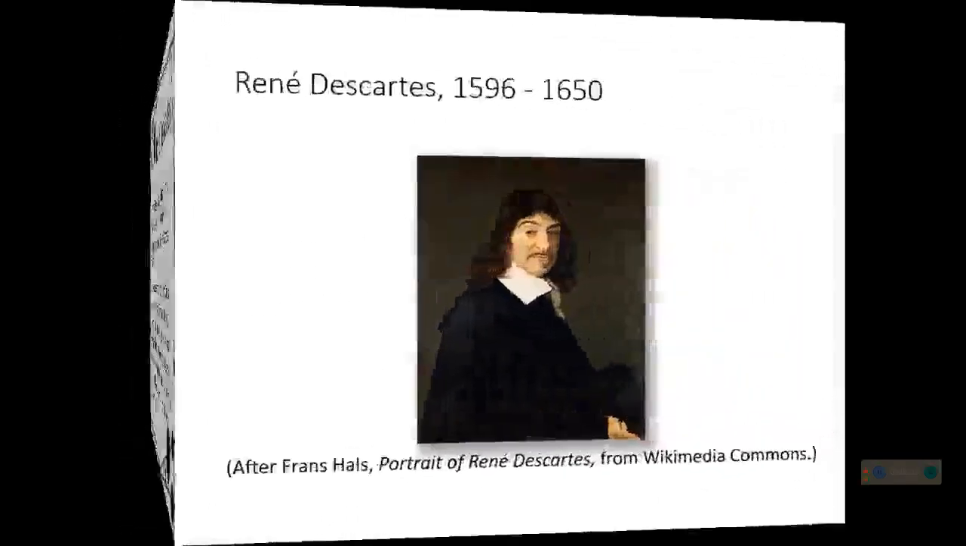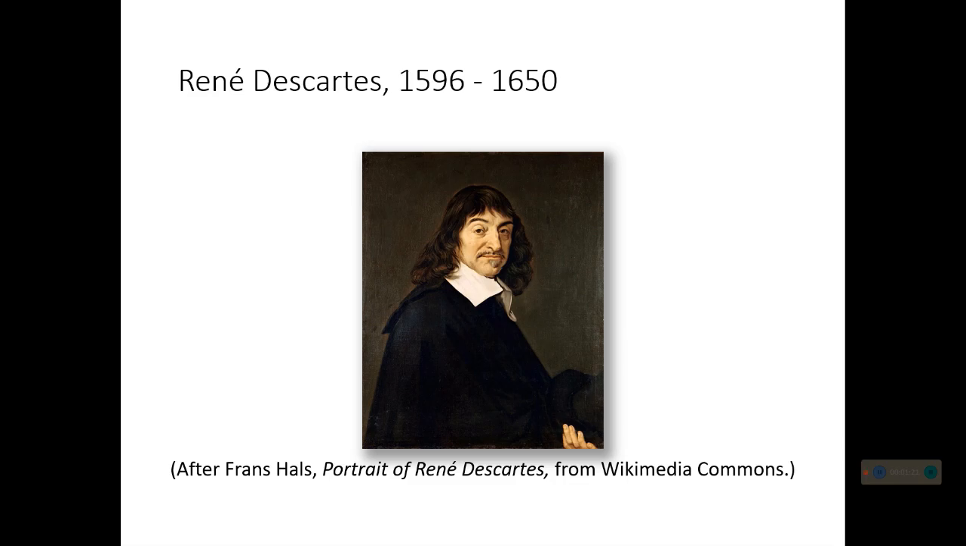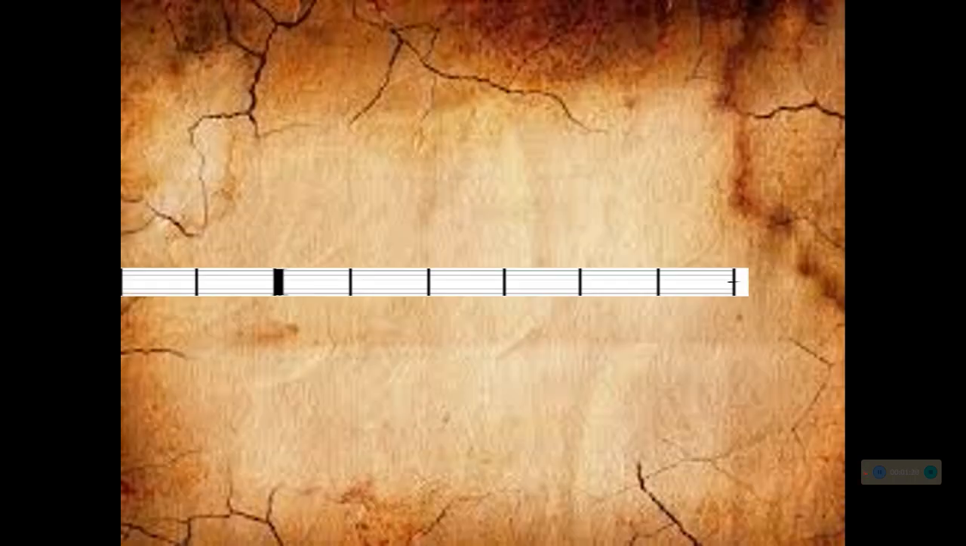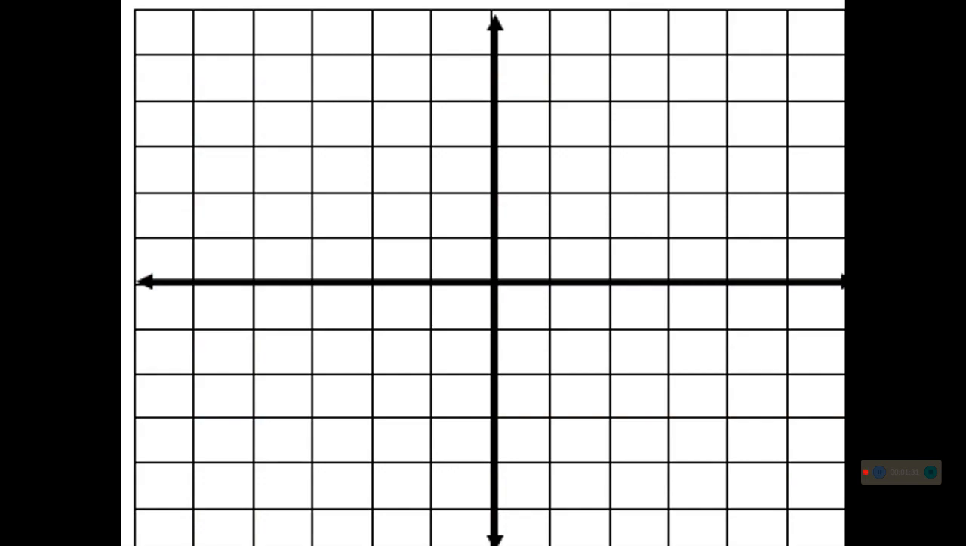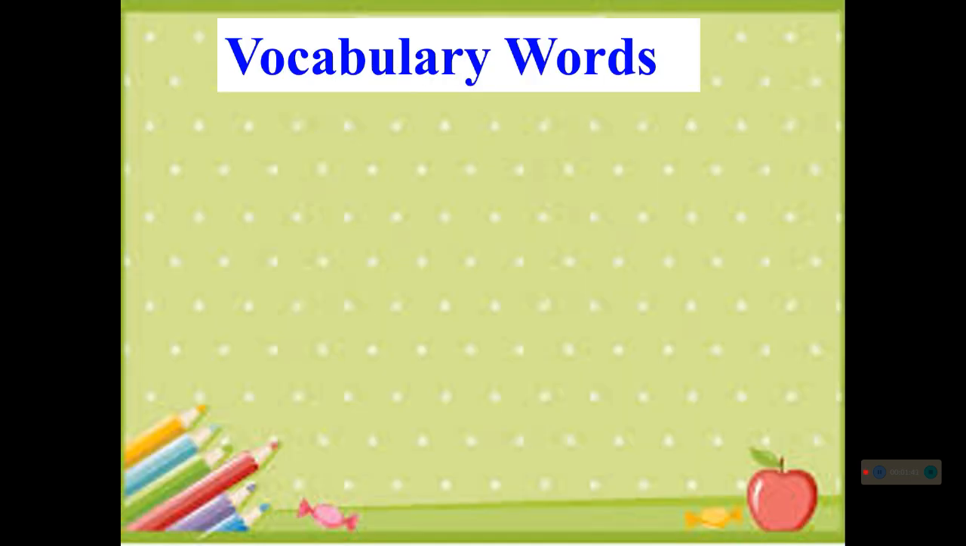So here is the picture of René Descartes. Again, he lived from 1596 to 1650. So much for that. Here is the physical feature of the Cartesian coordinate system. Let's proceed. Here are the vocabulary words that we have to recall under this chapter.